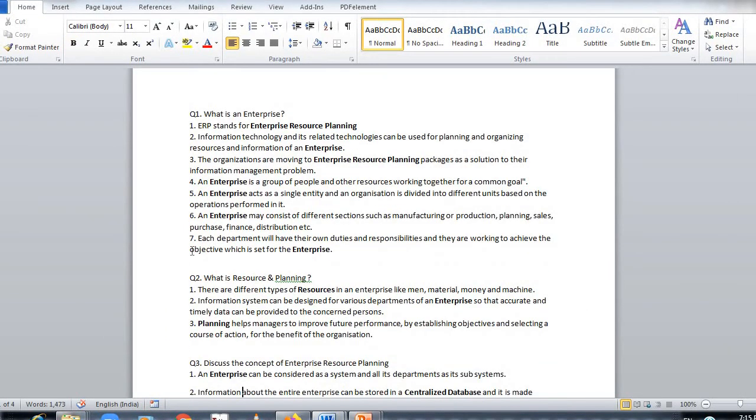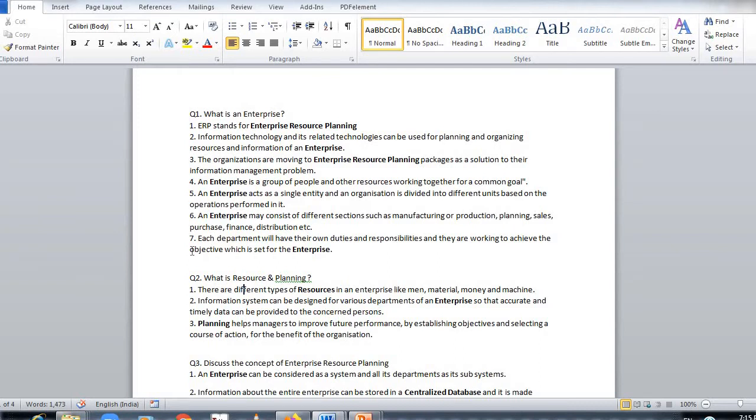Now another theory question is resource and planning. First we have understood what is enterprise. Now we are learning what is resource and planning. Now there are different types of resources in an enterprise. The resources such as man, material, money, and machine. So these are the four main important resources: man, material, money, and machine.